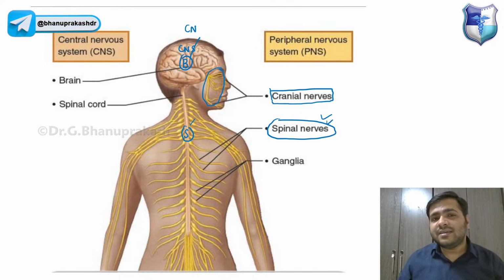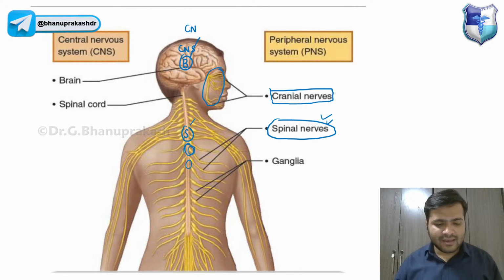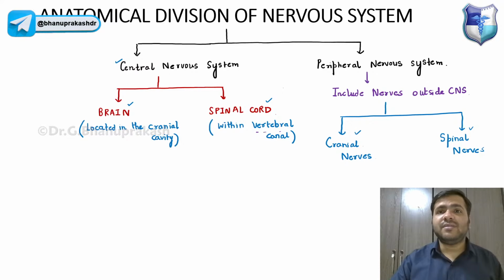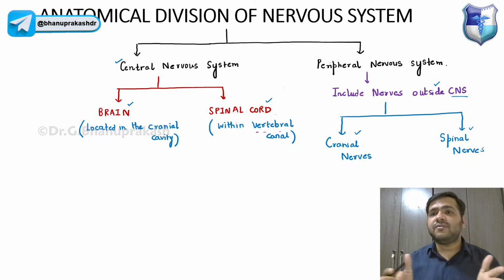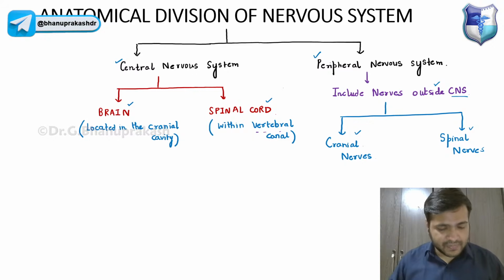Now, if you clearly see, basically the spinal nerves, they are coming from the spinal cord, and they are going to the periphery of the body. They are going outwards, they are going on the lateral side, guys. So that is why these two nerves, basically they are outside the central nervous system, right? They are originating from the brain and spinal cord, but they are going towards the periphery. That's why they form the part of the peripheral nervous system.